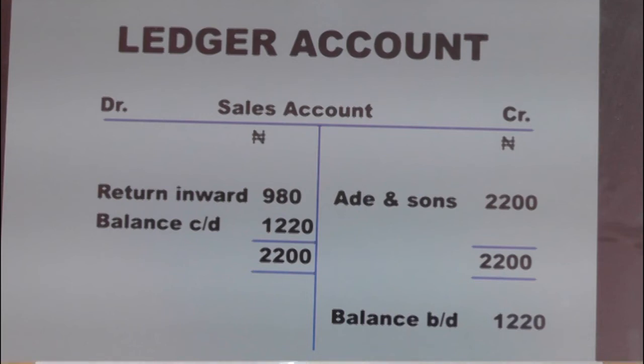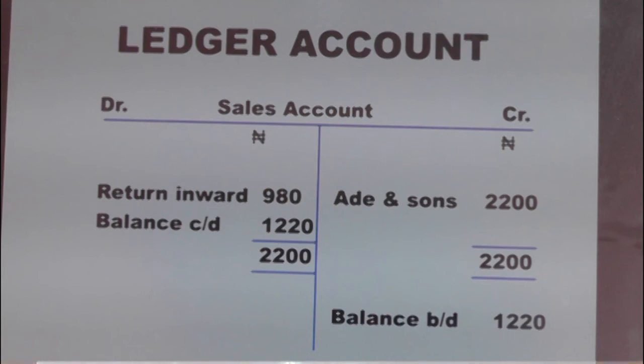Now let us see the ledger account that combines the two questions that we have discussed so far. That is sales account and returns inward. The first one that we discussed, the sales account, says we should transfer how much? 2,200 naira to the credit side. Look at it, we have it here, 2,200 naira, that is Ade and Sons. Then the second one that we discussed says we should transfer to the debit side, 980 naira.